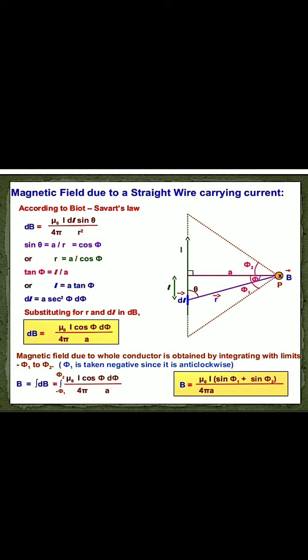Whenever this derivation comes, here I will write the mathematical steps, so you also add some statements. From any book you get the statement as per the diagram. You just write down a few statements with respect to those equations, that let us consider this is a current carrying conductor. We calculate the magnetic field at point P at a perpendicular distance a from the wire, like this. These few statements you have to write, not only the mathematical steps. You have to write the statement also, otherwise the marks will be deducted.